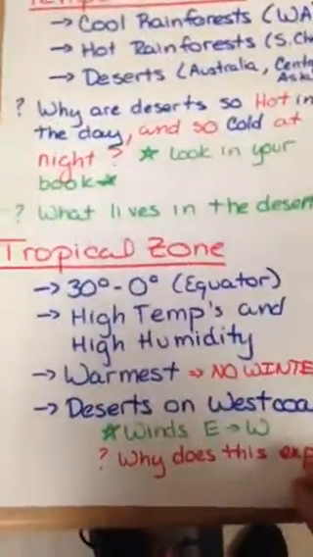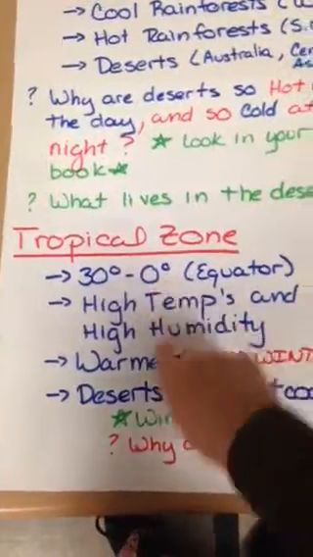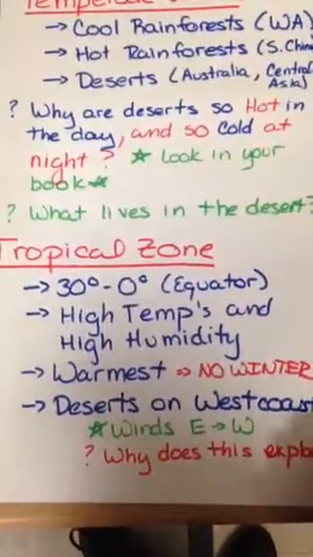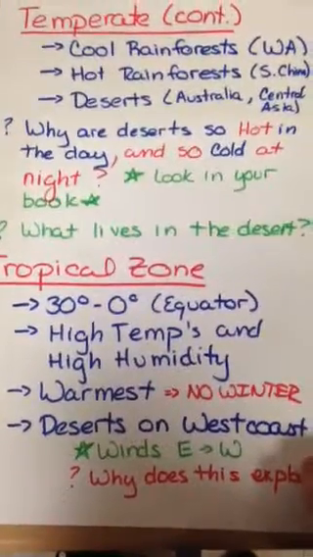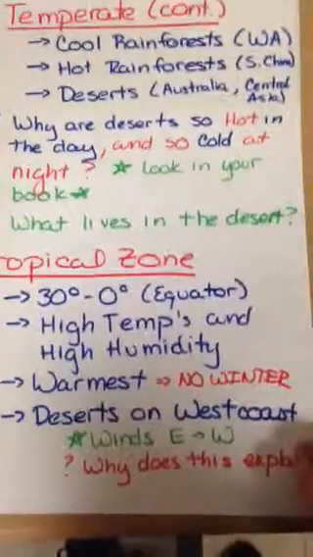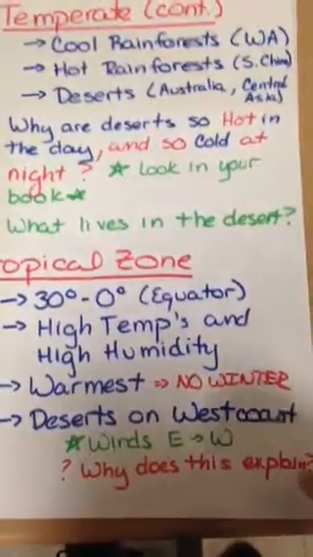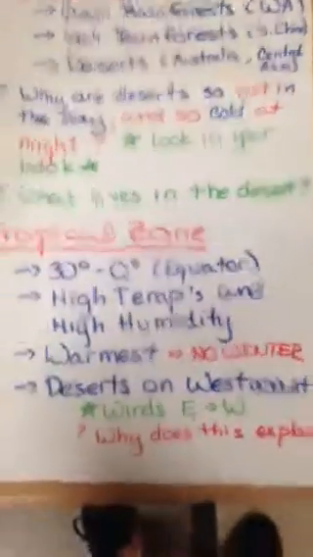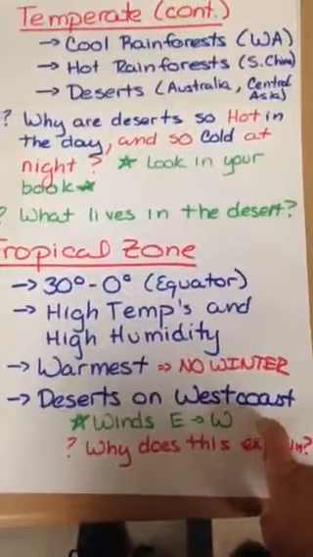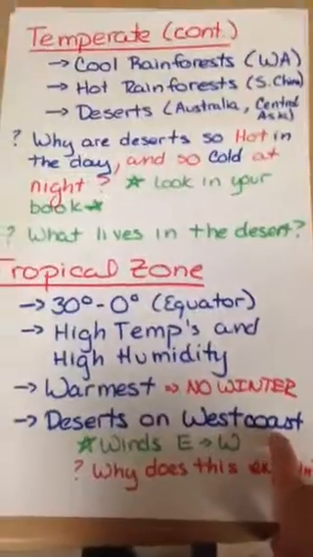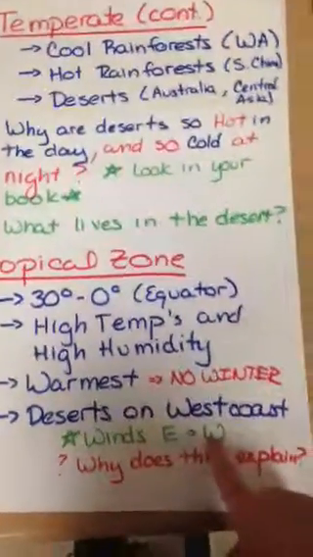Now, our tropical zone, that is the closest to the equator. So 0 degrees is the equator, up to 30 degrees latitude. There are very high temperatures and very high humidity. That's where we're going to have our rainforests. This is the warmest zone. There is no winter right in the middle of the Earth. And the deserts in the tropical zone are going to be on the west coast of whatever continent. And the winds in the tropical zone tend to come from east to west.